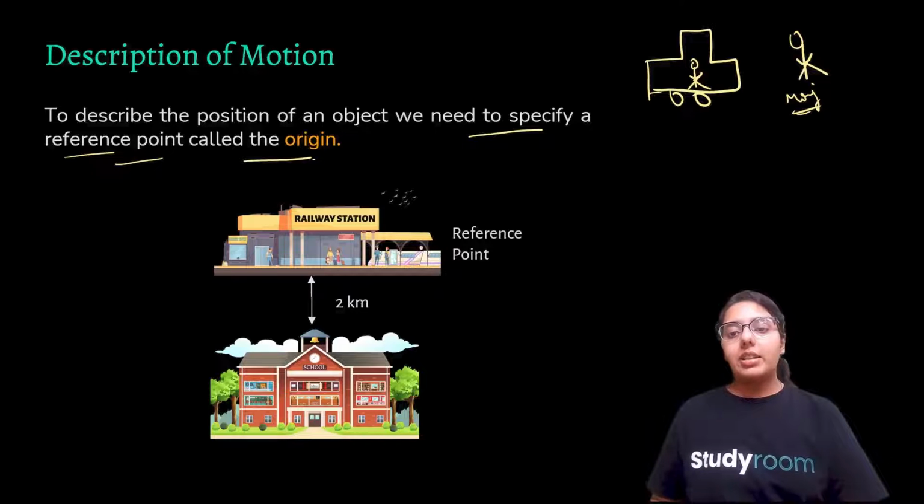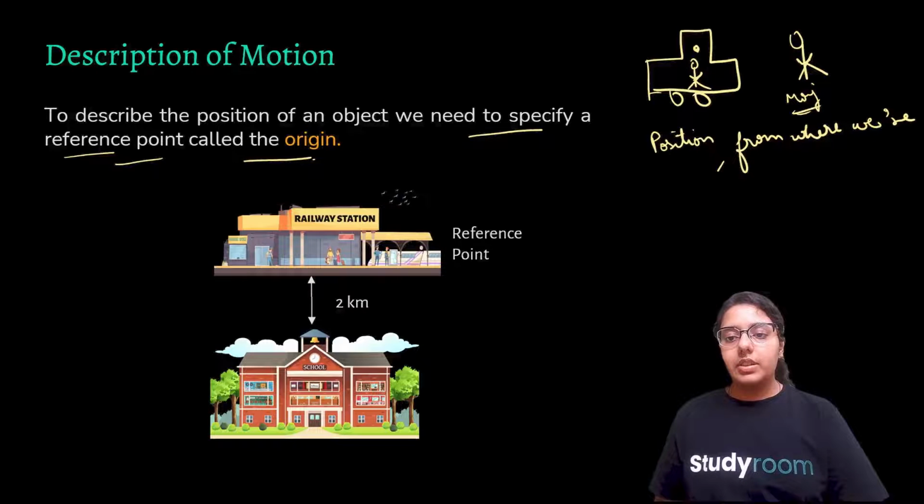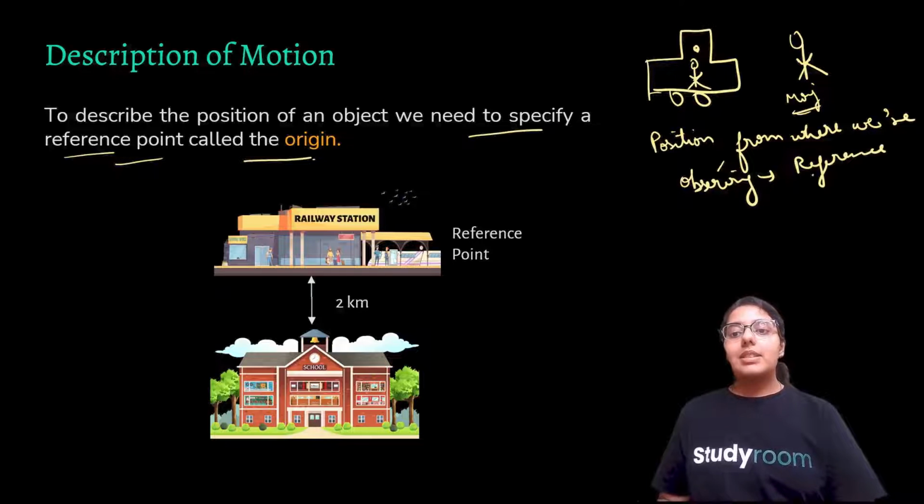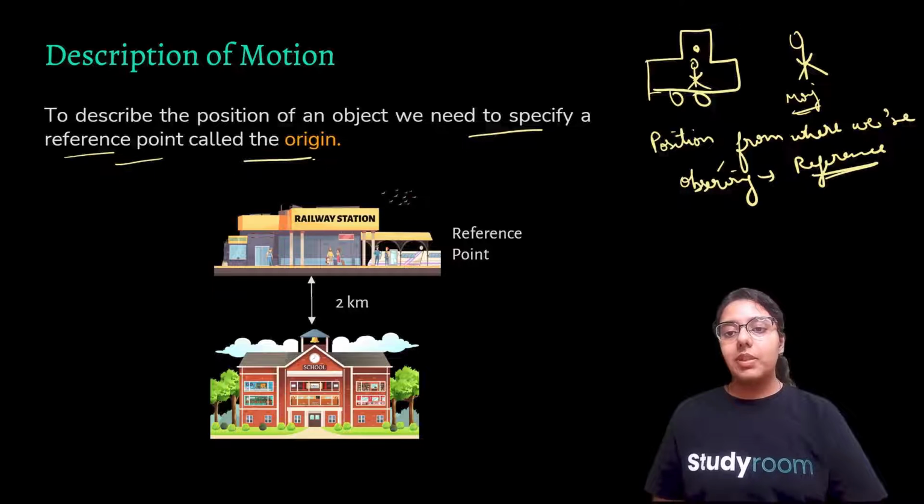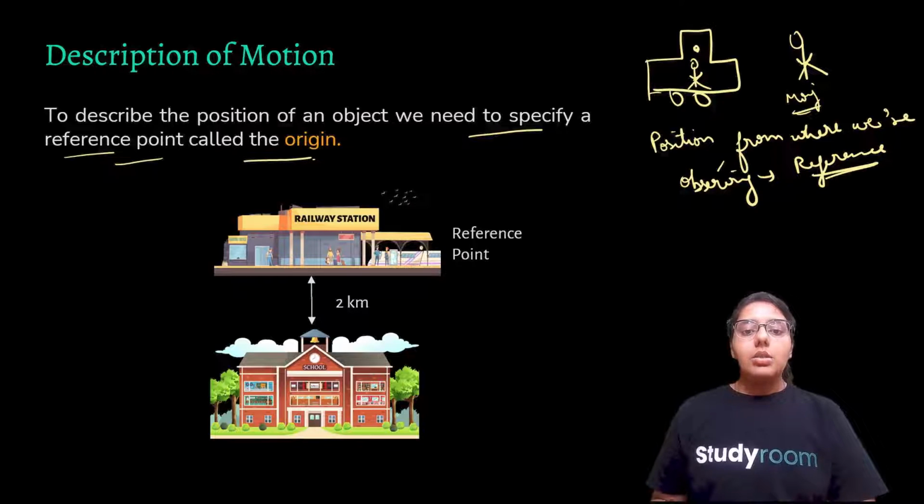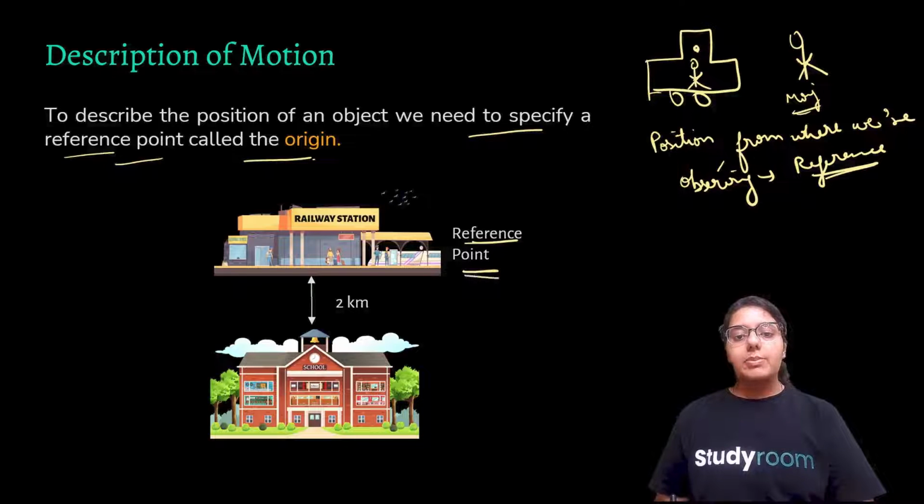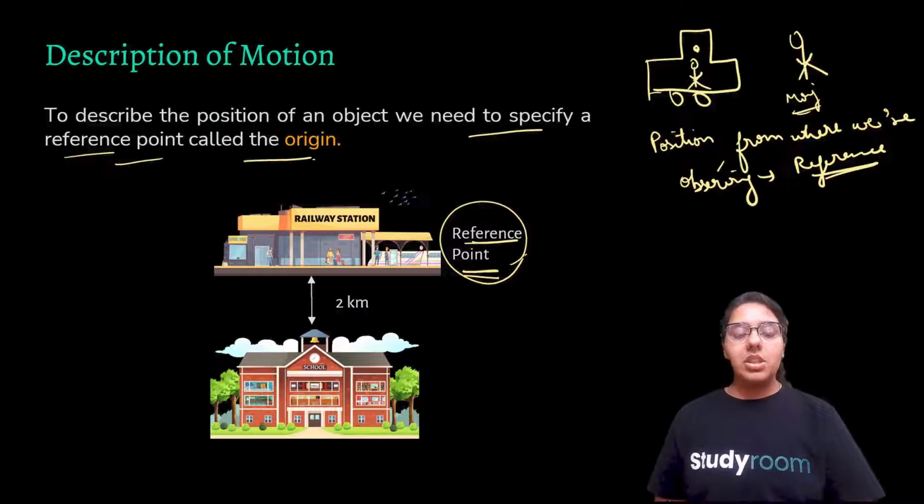So to describe the position of an object, we need to specify a reference point called the origin. So as I told you that in the case of that car incident, the one we discussed earlier, we saw that with respect to the person who is sitting inside the car, it is at rest. But for the person who is outside the car, the car is moving. So it depends on the reference. What is the reference? The position from where we are observing, that is your reference point.